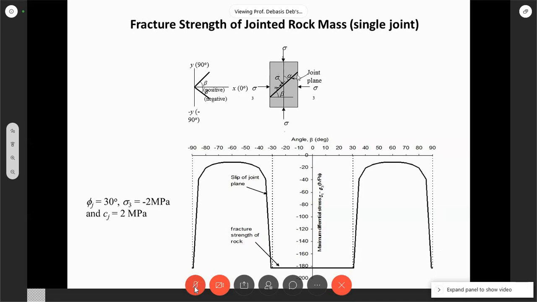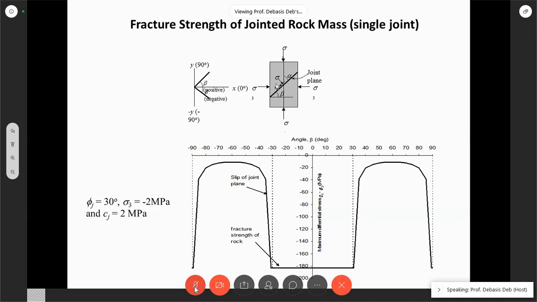Why? Because this is now going towards 90 degree. And when it is coming towards 90 degree, the joint is like this. So it has become basically almost split, so it is acting as two separate intact rocks. So again it comes down to like an intact rock. So this is how it looks.